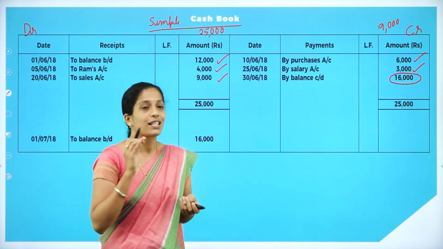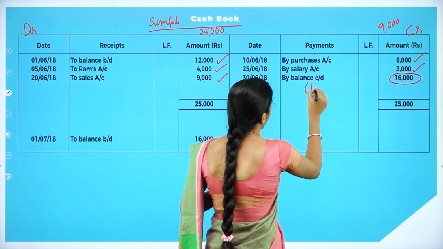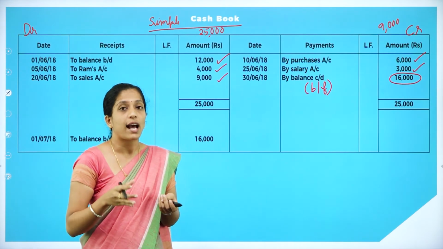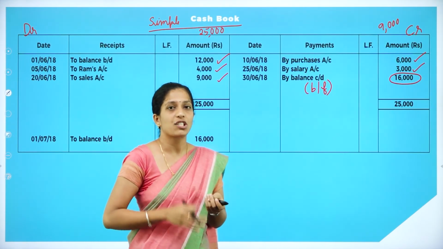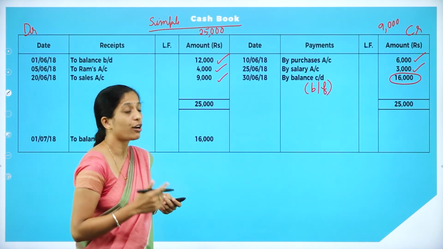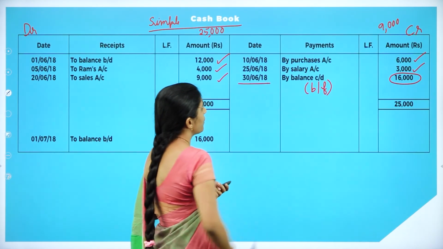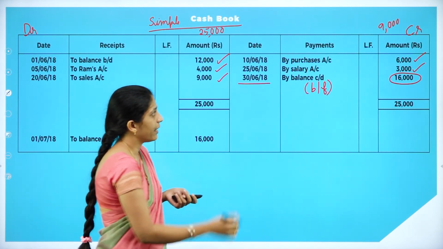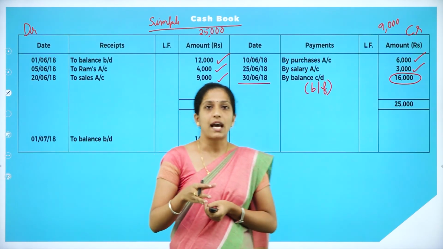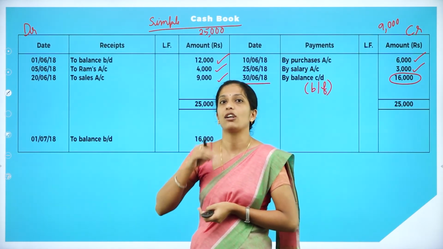Now what is this 16,000? It is the balancing figure, and that amount has to be carried down. When does it have to be carried down? At the end of that particular month, that is the end of June. It is 30/6/2018, by balance carried down. So your balance is 16,000. Whatever amount you have carried down has to be brought down at the beginning of the next month.